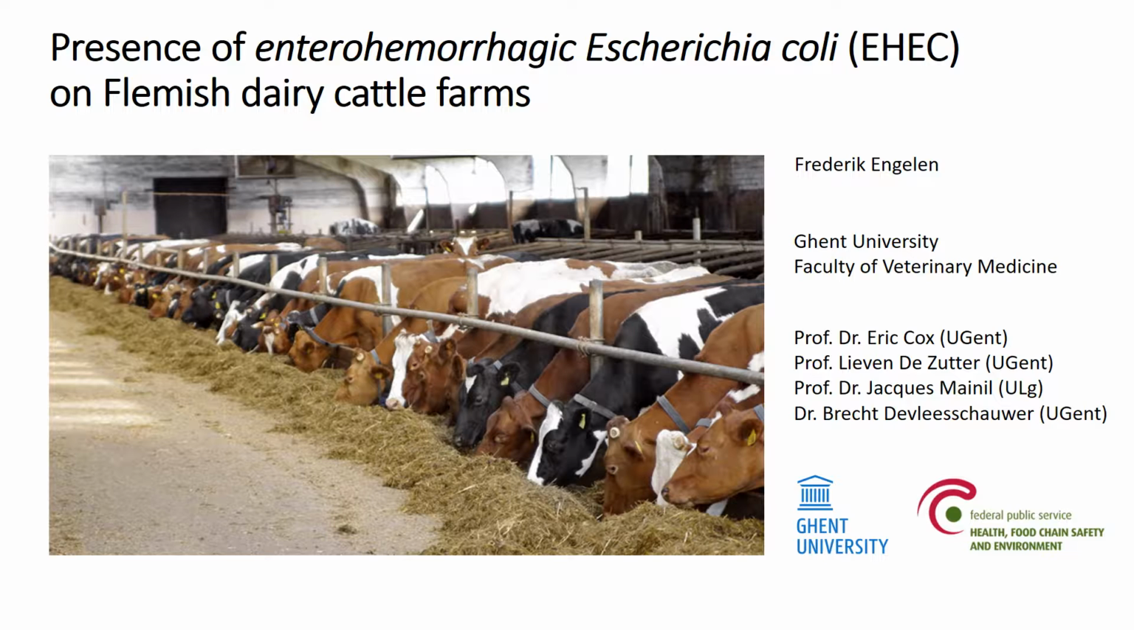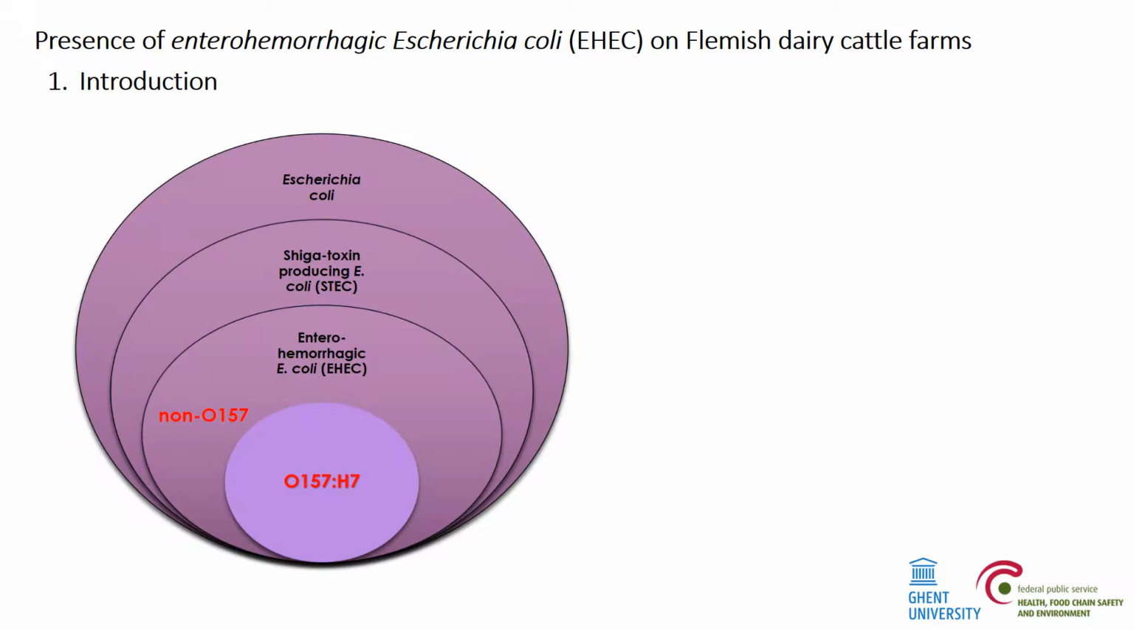My name is Frederik Engelen and I am a PhD student at Ghent University at the Faculty of Veterinary Medicine. I am currently involved in a research project funded by the federal government, during which I am determining the presence of enterohemorrhagic Escherichia coli on Flemish dairy cattle farms.